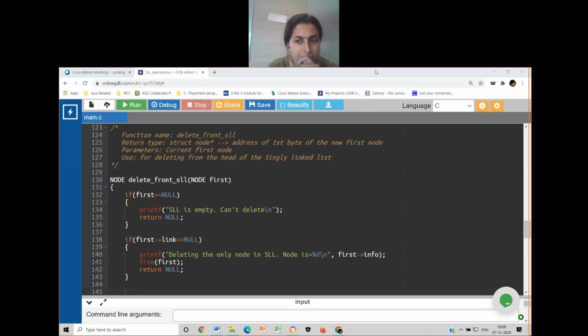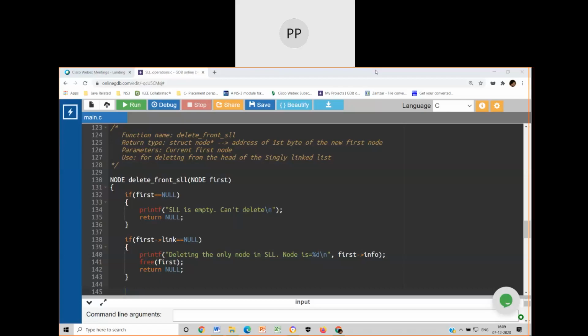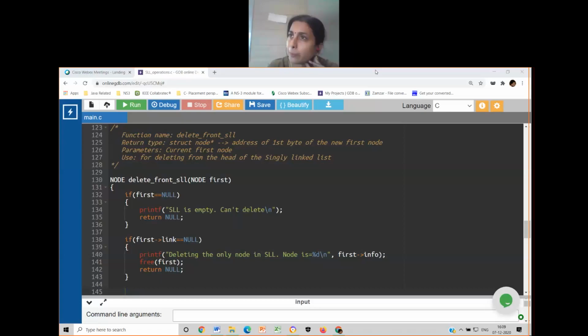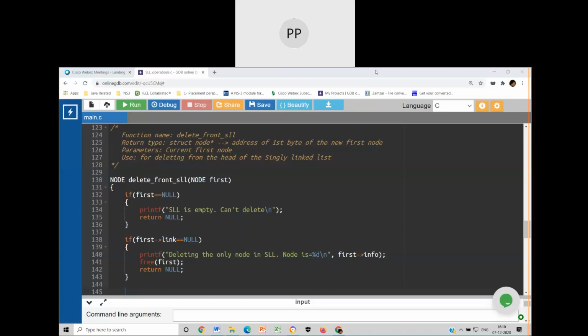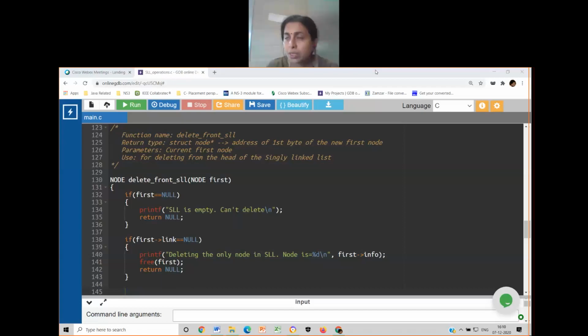Ma'am, I am thinking it is a structure variable, and that structure node is already having a data part, info part, and a pointer part for keeping the address of the next element. So the pointer part has to match with the data type of every pointer that is pointing to any node. The data type has to match.